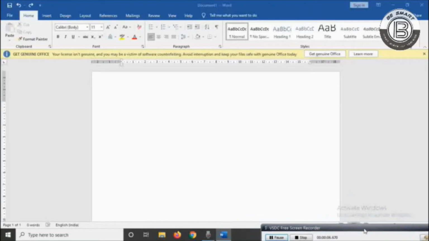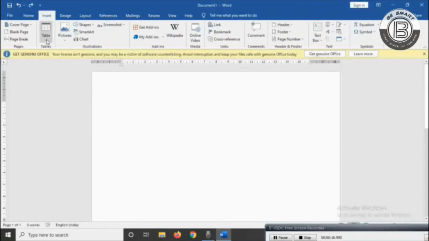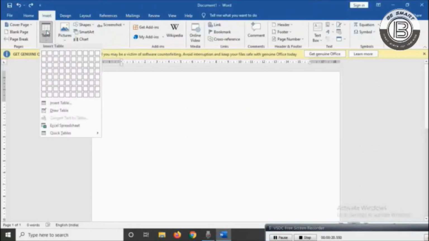After opening MS Word, select the Insert menu. There you can find many elements that can be inserted into the document. Let me explain those elements one by one. The first one is inserting tables in a document.